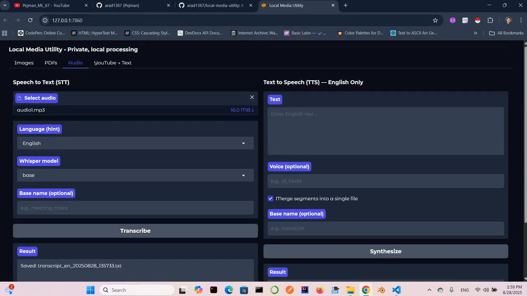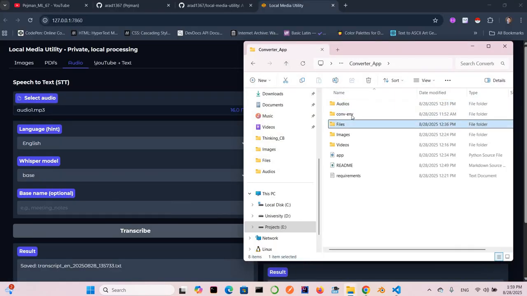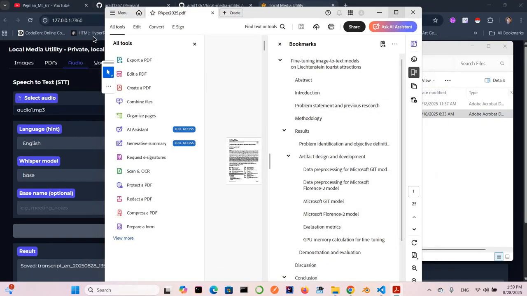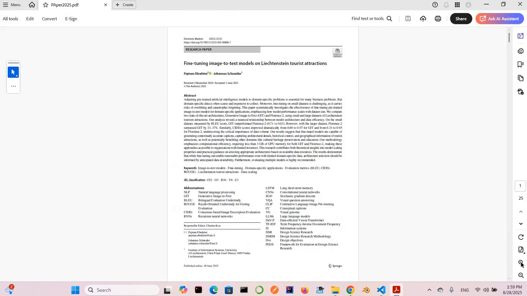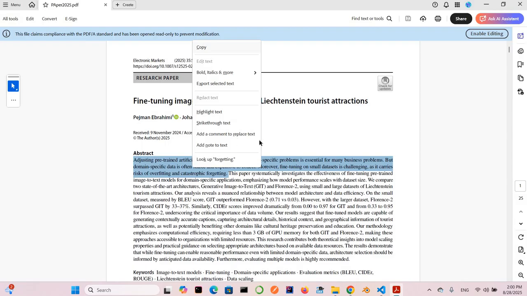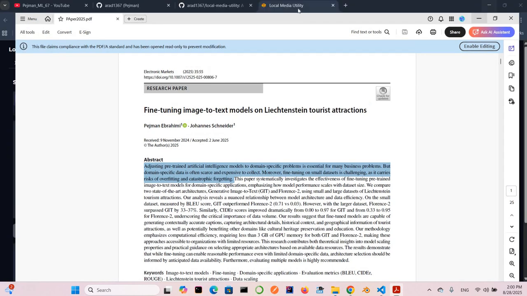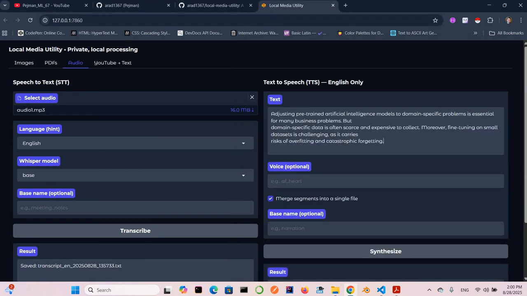And definitely we have another side, from another angle, we can use text-to-speech, TTS. Let's select a text, for example, from my paper. Okay. Make it a little bit bigger. From my paper, I like to make it small, not very big. This is enough. I don't want to spend a lot of time, but definitely you can select even bigger text. And here I can come and put this text here, make it a little bit more organized.